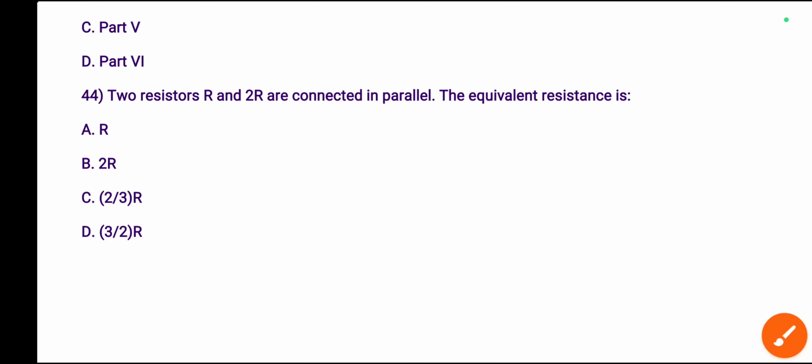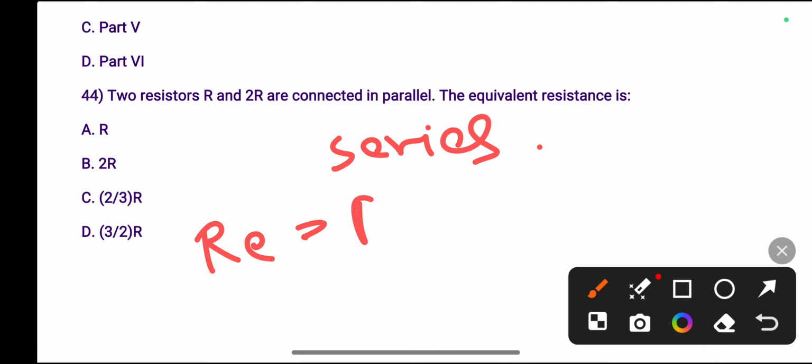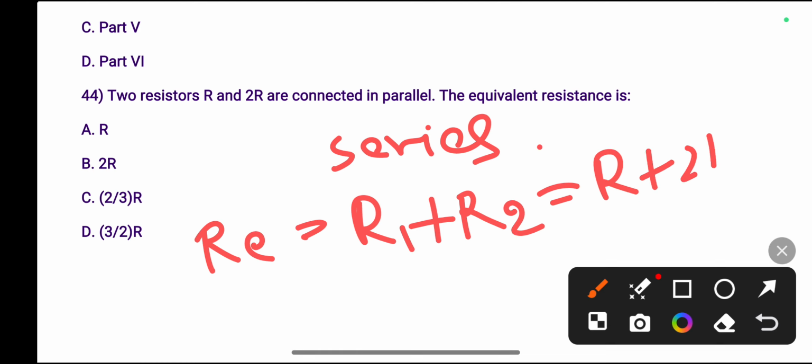If R and 2R are connected in series, then the formula of equivalent resistance will be just the sum of the two resistances. Then the answer will be R plus 2R, that means 3R. The SI unit of resistance is ohm.